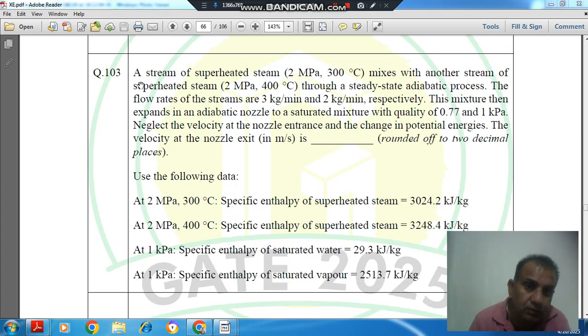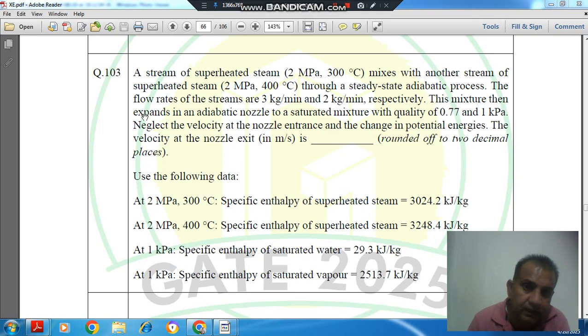Question number 103. A stream of superheated steam at 2 MPa, 300 degrees Celsius mixes with another stream of superheated steam at 2 MPa, 400 degrees Celsius through a steady state adiabatic process. The flow rates of the streams are 3 kg per minute and 2 kg per minute respectively.